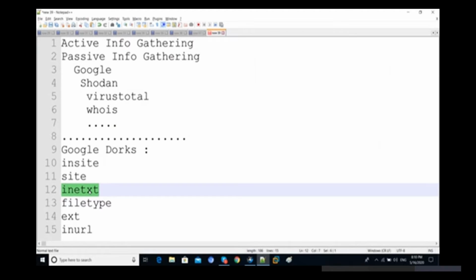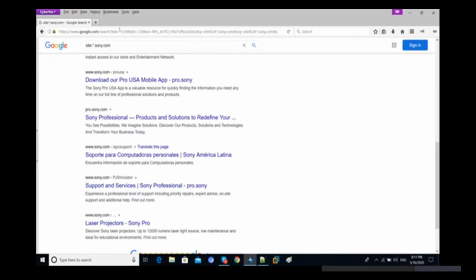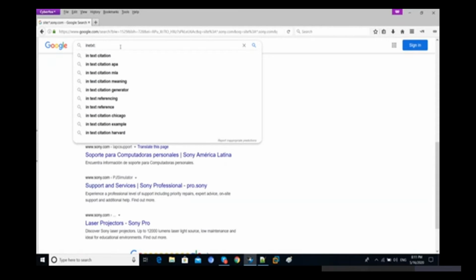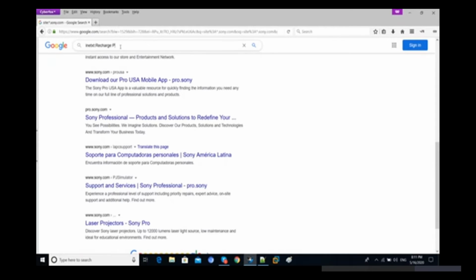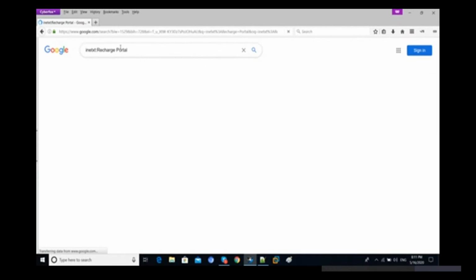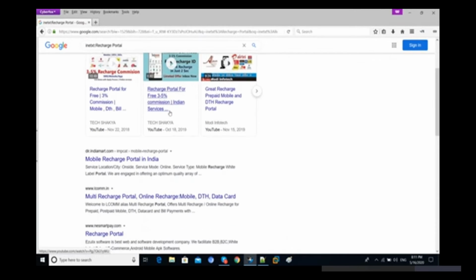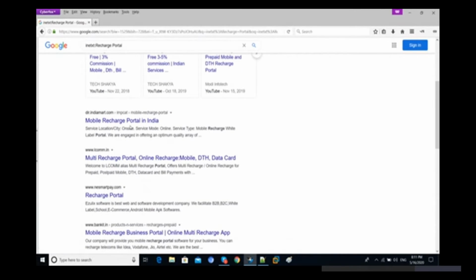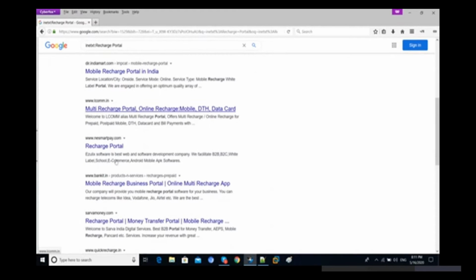Let's suppose I want to search in text for websites that are using a recharge portal. I want to find recharge portal websites in India. Let's check, and you can see we are getting all recharge portals, like mobile recharge portal in India, multi recharge portal, recharge portal. It means you can easily find websites that are providing recharge. So we can easily find that they are providing some Paytm kind of services.